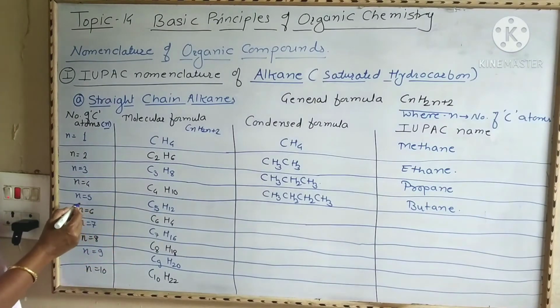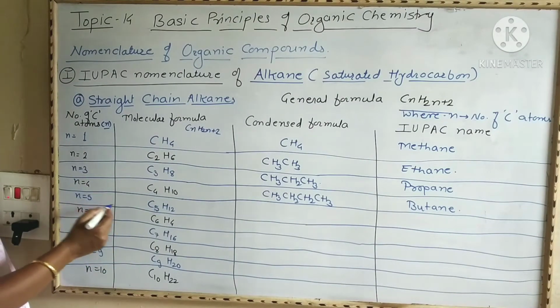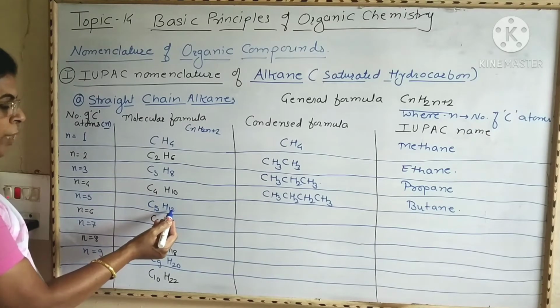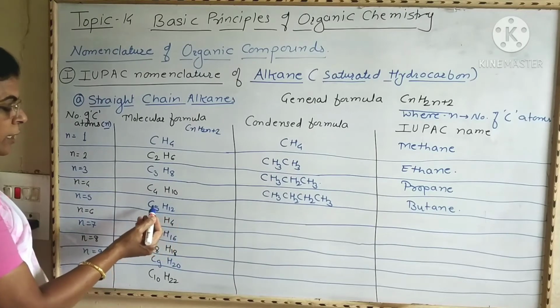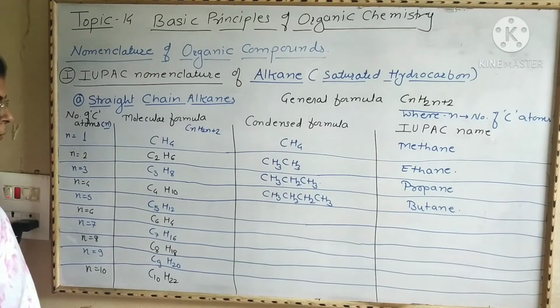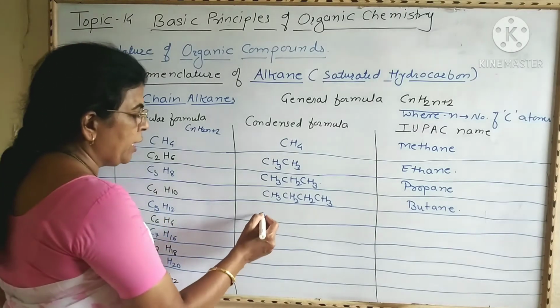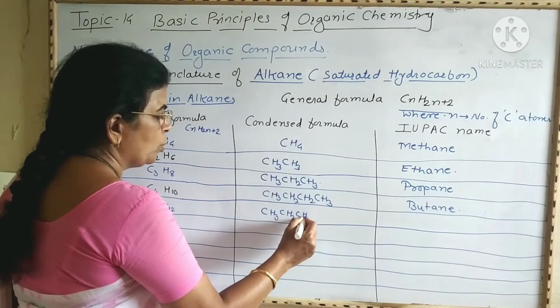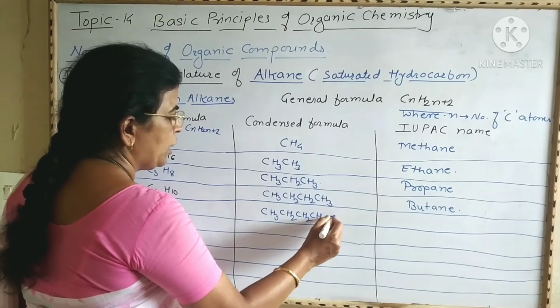Then fifth one, if N is equal to 5, then the molecular formula becomes C5, H 2 into 5 plus 2, that is 10 plus 2, that is 12, that is C5H12. Now the condensed formula is CH3, CH2, CH2, CH2, CH3.